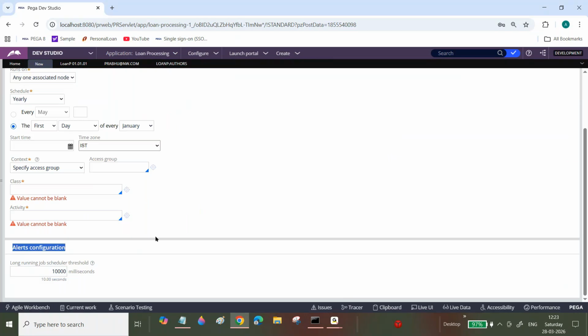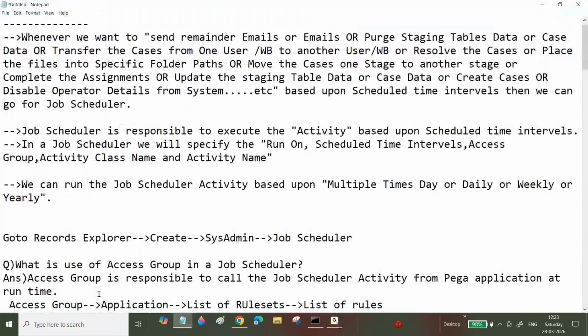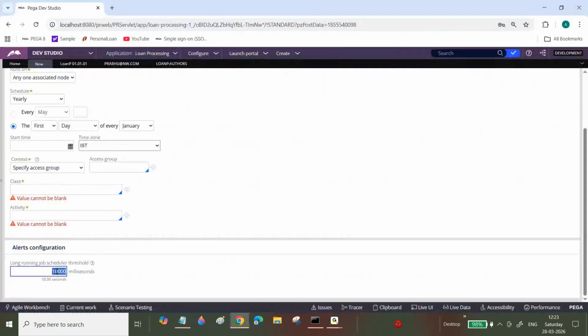When it is creating alerts, people will panic, right? If alerts are running, people will think there is some performance issue. Yes or no? So if you want to increase the time interval, you can specify it.